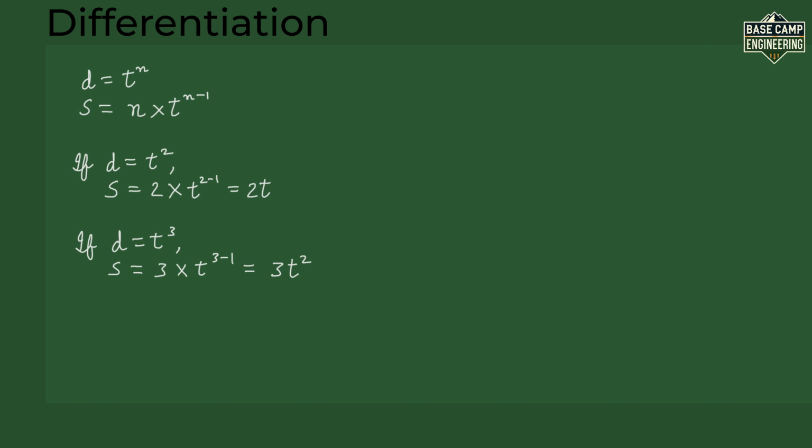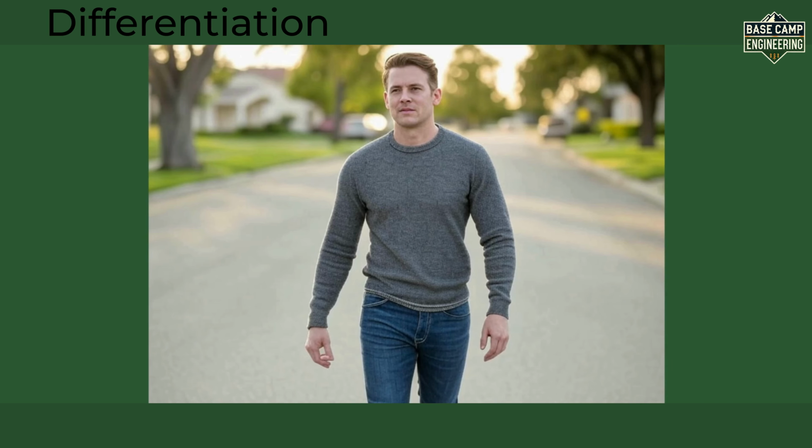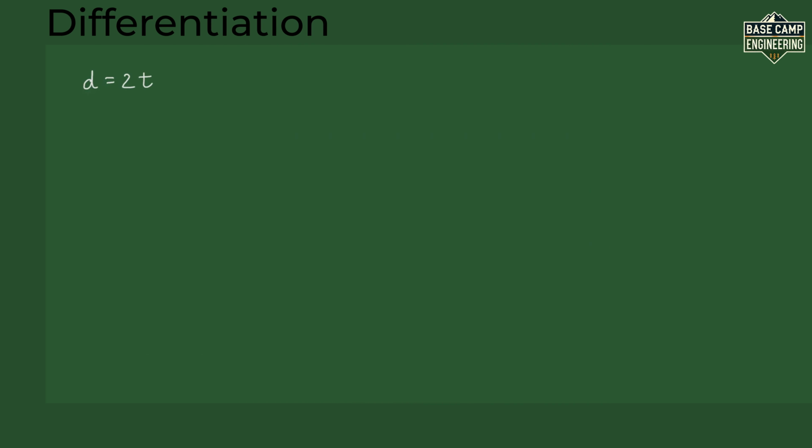Let's try them out. Let's pretend you are walking to your friend's house and you are counting how far you go every second. After 1 second, you have walked 2 meters. After 2 seconds, you have walked 4 meters. After 3 seconds, you have walked 6 meters. See the pattern? Every second, you walk 2 meters more. We can write this as a rule. Your distance is 2 times the number of seconds, or distance is equal to 2t, where t is the time in seconds. Now, how fast are you walking?